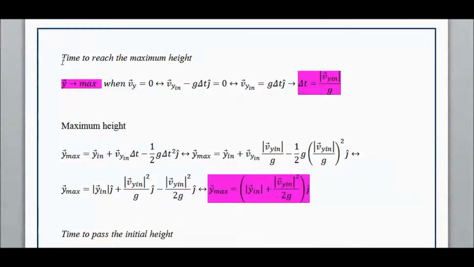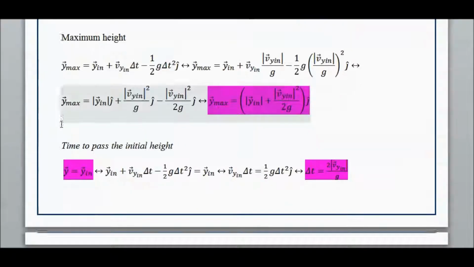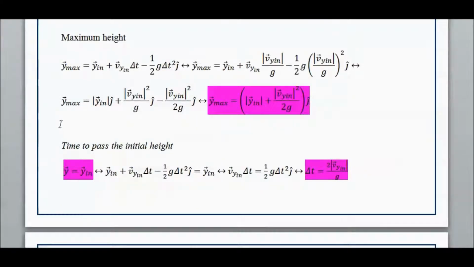At the maximum height of its trajectory, the velocity of the object along the y-axis would be 0. Based on this, we can calculate the time at which the object will be at the maximum height. Replacing this time in the position equation along the y-axis, we can calculate what the maximum height of the object will be. Furthermore, setting the position equation along the y-axis equal to the initial height of the object, we can calculate the time needed for the object to reach its initial height descending.